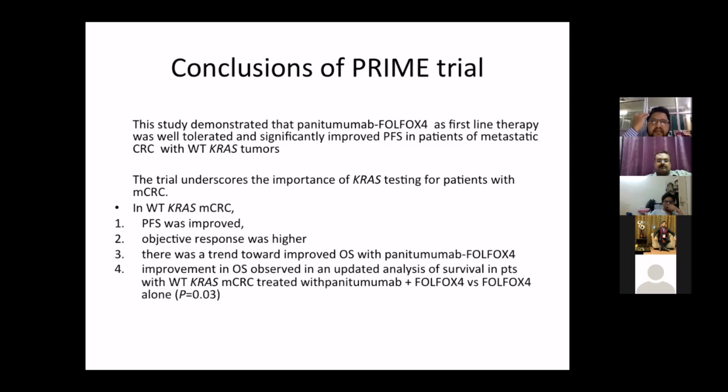It demonstrated that panitumumab plus FOLFOX4 as a combination was a well-tolerated therapy with significantly improved progression-free survival in patients with metastatic colorectal cancer with wild type KRAS tumors. It also underscores the importance of KRAS testing in patients with metastatic colorectal cancer. The objective response was higher, and there was a trend towards improved overall survival with panitumumab. However, it was not statistically significant.